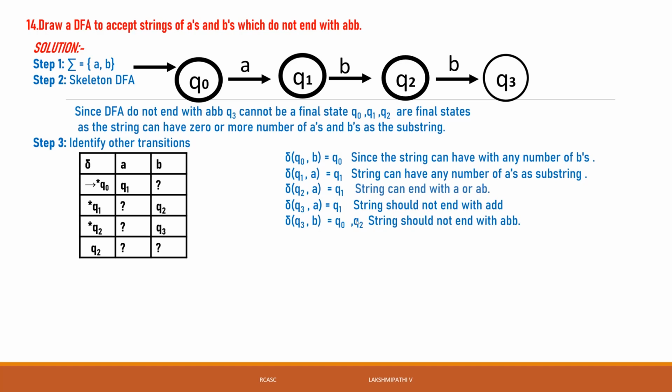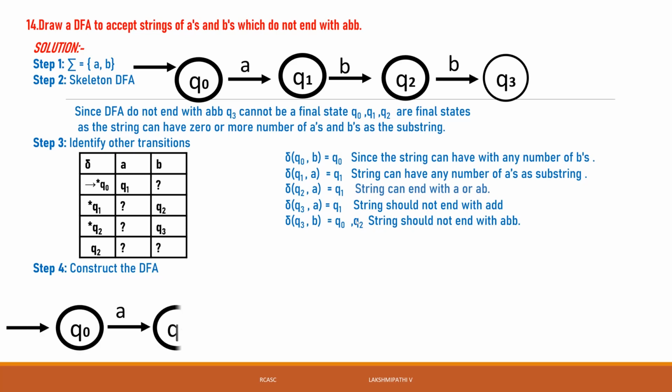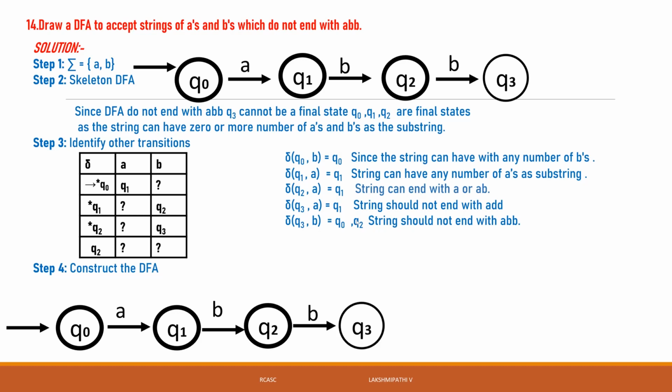Then we can go for constructing the DFA for this. First is that transition, same. You can write the skeleton first. Q0 of A is Q1, Q1 of B is Q2, Q2 of B is Q3. Q3 is not a final state, so the remaining states are final states. Then Q0 of A is Q0, Q0 of B is Q0 only.